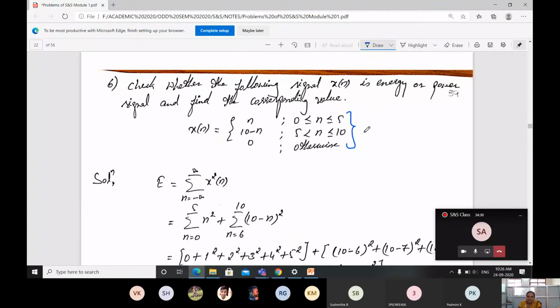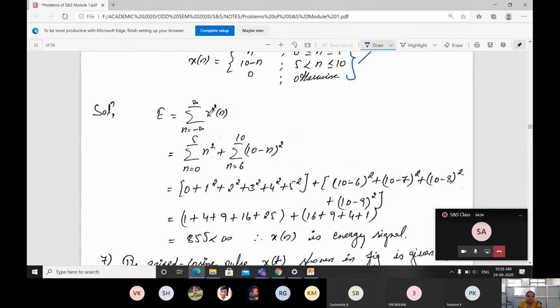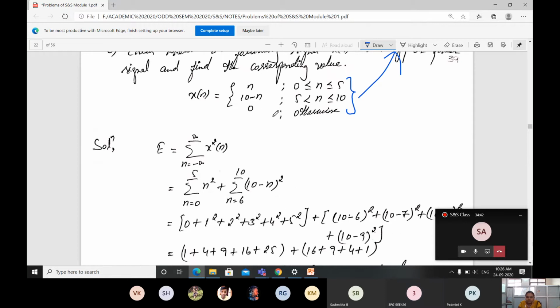From the equation only I can decide that this is an energy signal, so use the energy equation here. N is varying from minus infinity to plus infinity, x square of n. For the first part, where n is equal to 0 to 5, the value is taken as n, because square is there, square summation.